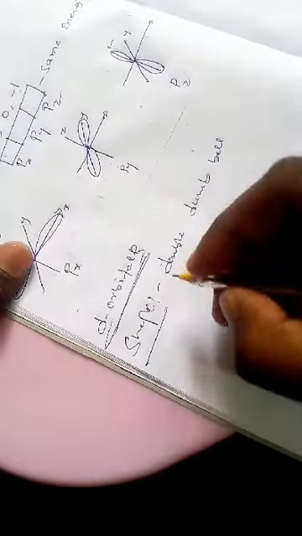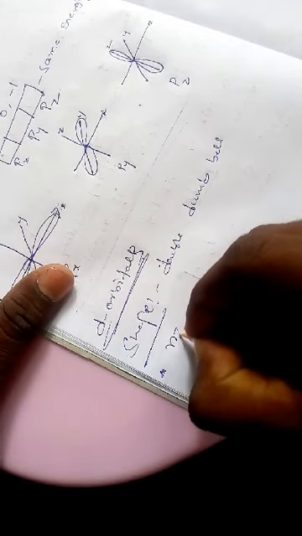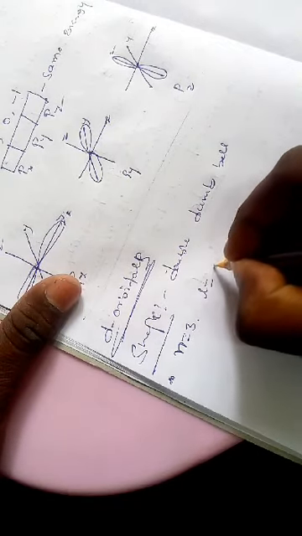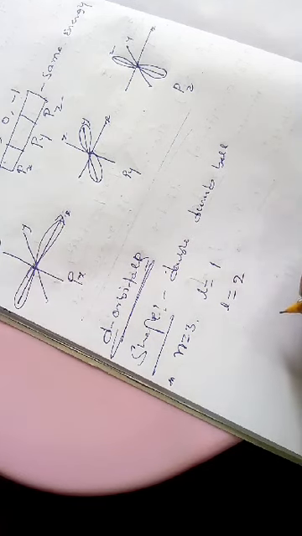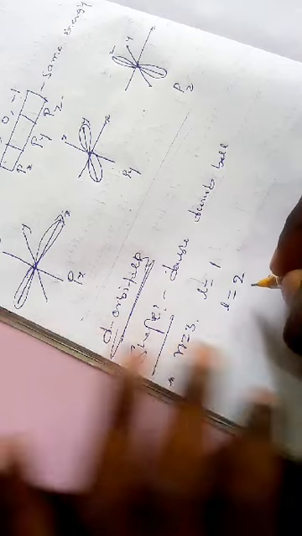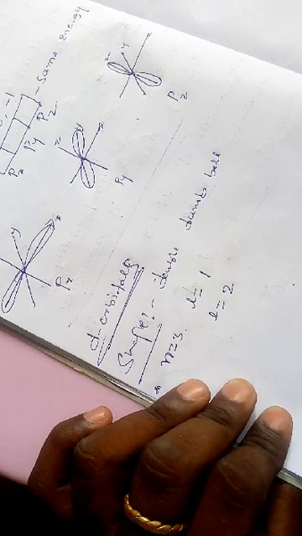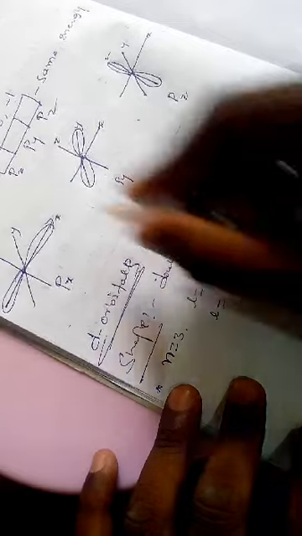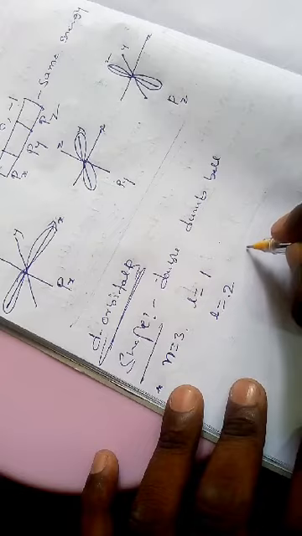Here n value 3, l value either 1 or 2. For l value 1, as already discussed, the orbital is p, then for l value 2 the orbital is d.